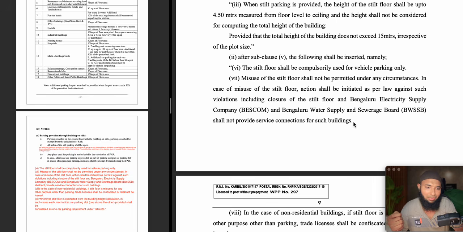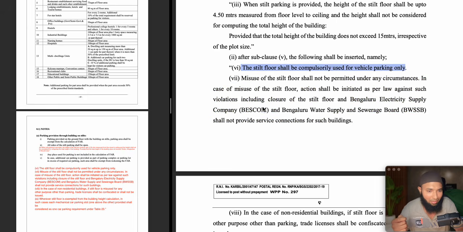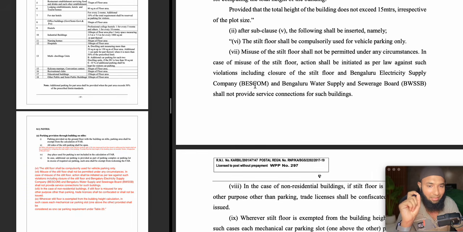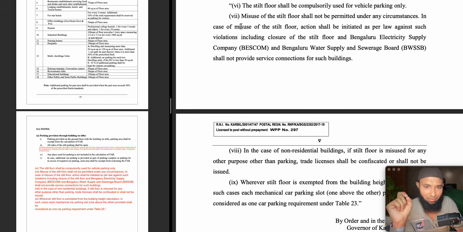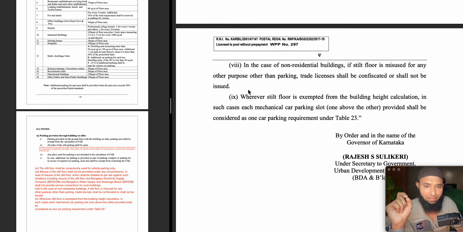A big change. So before getting your OC, if you don't show your stilt floor as parking, you can't get power supply. Maybe you can use solar, I don't know. For water, you'll use a pit, I don't know. So these two things make the stilt floor very clearly compulsory, that it has to be parking. So this is going to be 6, 7. What are the 8 and 9 changes going to be?